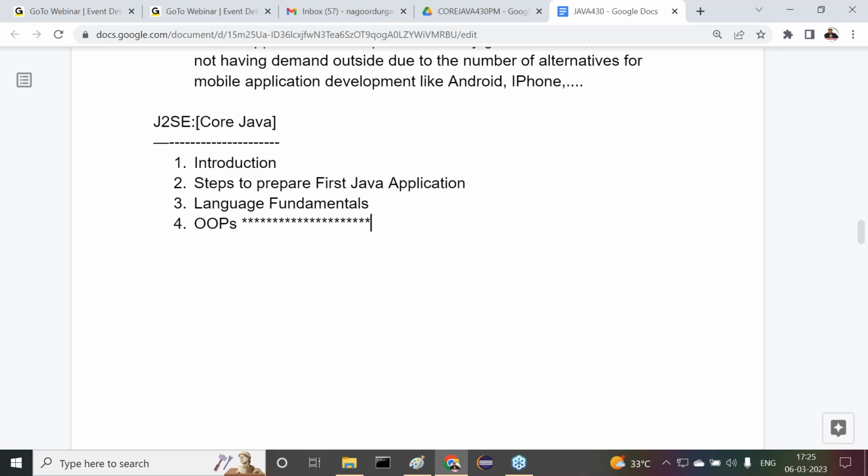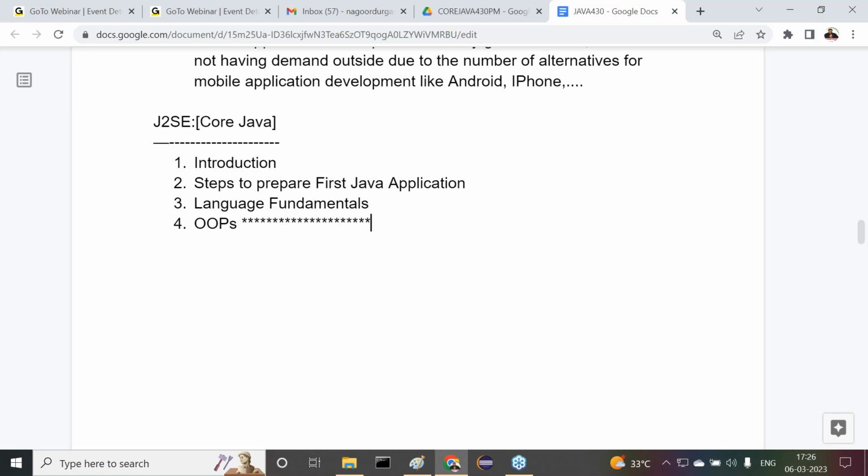In the point of interviews, in the point of project development, this topic is very, very important. I can give one small quotation, try to understand it. For example, if you go for any interview outside, where the interviewer is asking 100 questions to you, out of these 100 questions, you can expect 60 questions from core Java. The remaining 40% of the questions are from other technologies.